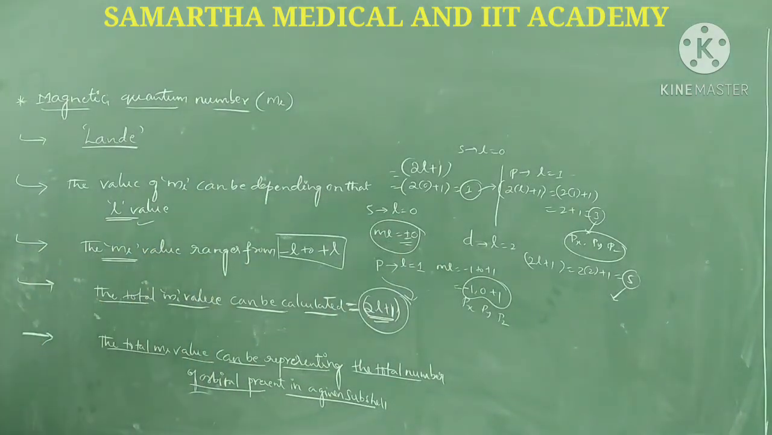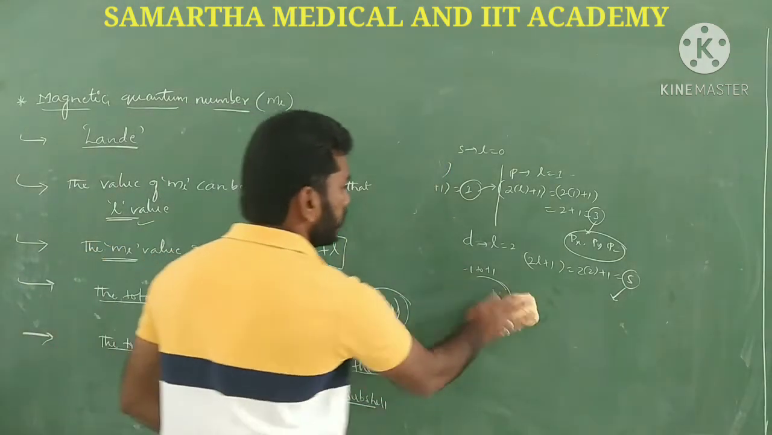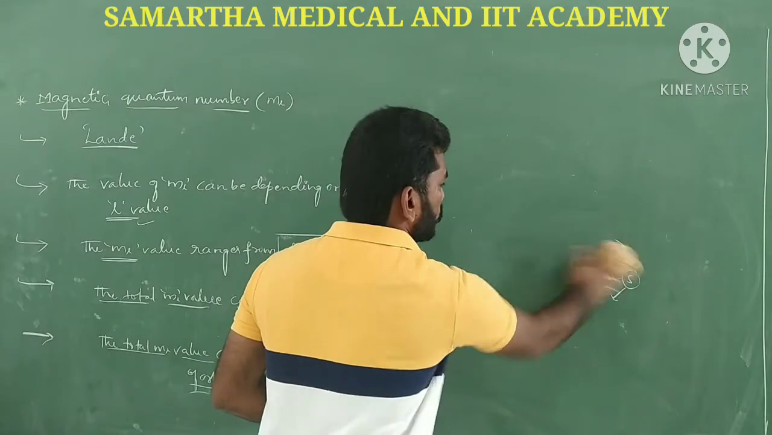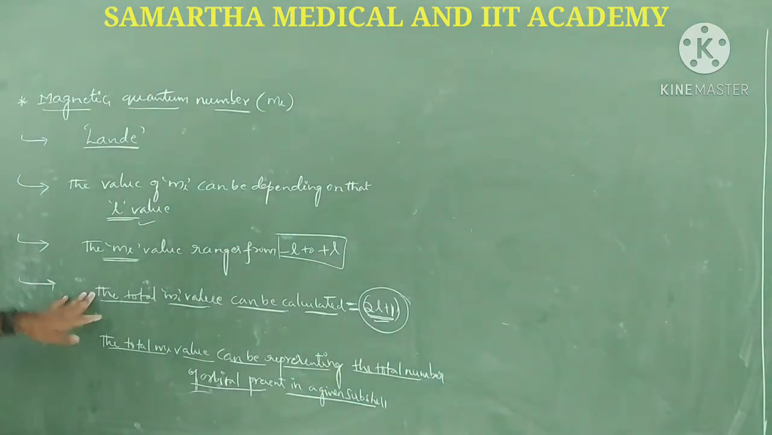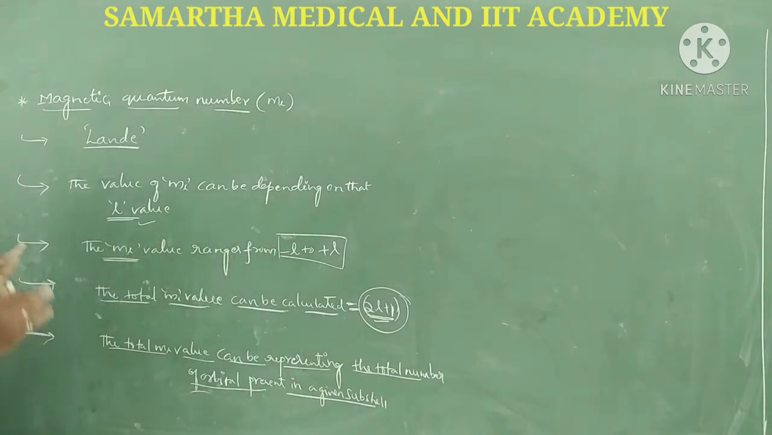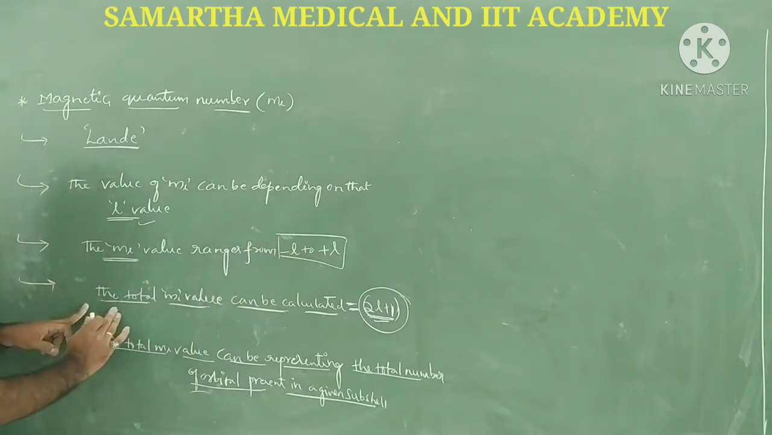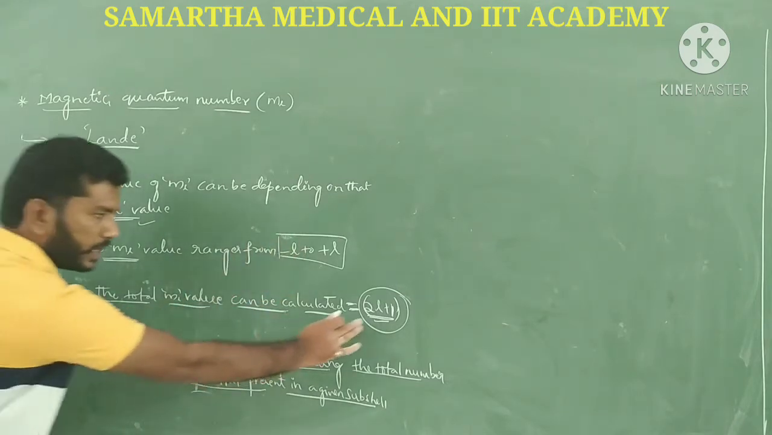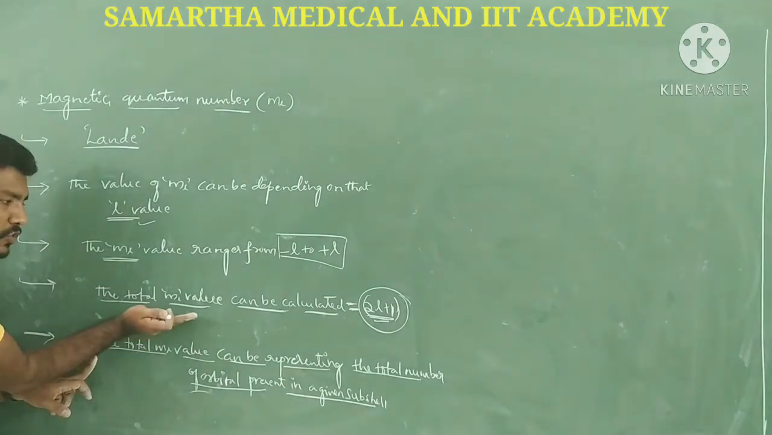So this is how to calculate the total number of orbitals present in a given subshell with the help of the 2L plus 1 formula. Need not worry about it, but we have to know this. The value of ml depends on the L value, so the ml value ranges from minus L to plus L. The total ml value can be calculated by the formula 2L plus 1, the most important thing here. And what is the total ml value going to represent?